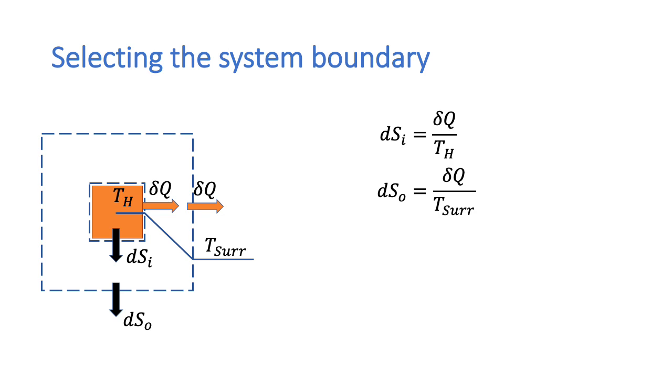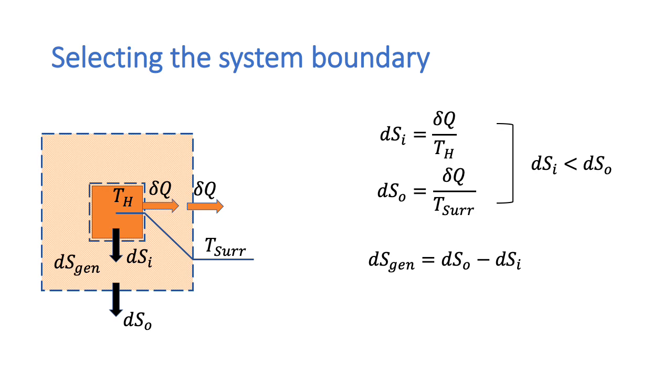But note that TH is greater than T surroundings. So that means that dSi is going to be less than dSO. So the difference is the entropy which is generated. dSgen is equal to dSO minus dSi.